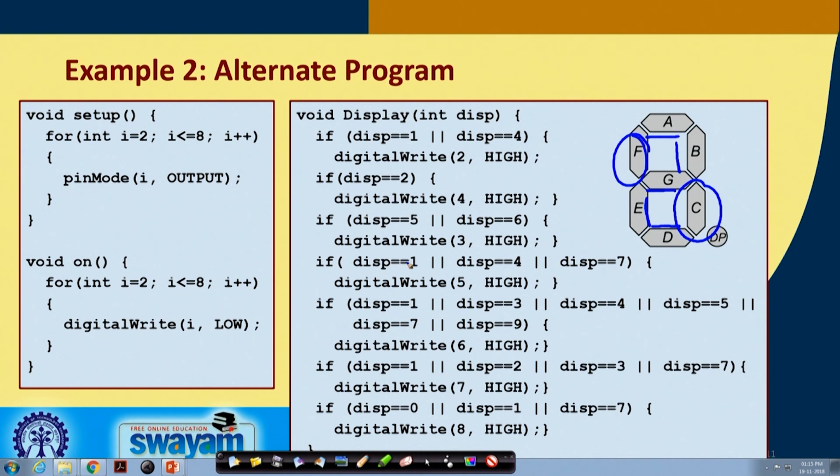Similarly, if it is 1 or 4 or 7, then we are writing 5 as high. Similarly for all others. So although we have to check so many conditions, it is not like we have to write the whole set of code for all the things. This is an alternate program where we have shown another way you can do that. We used the simple way, the previous one, for experimentation.